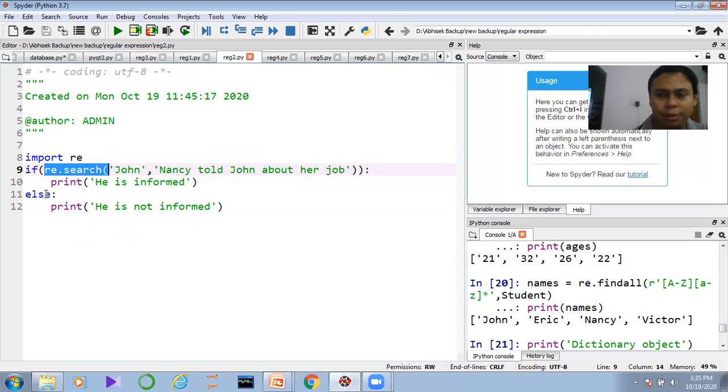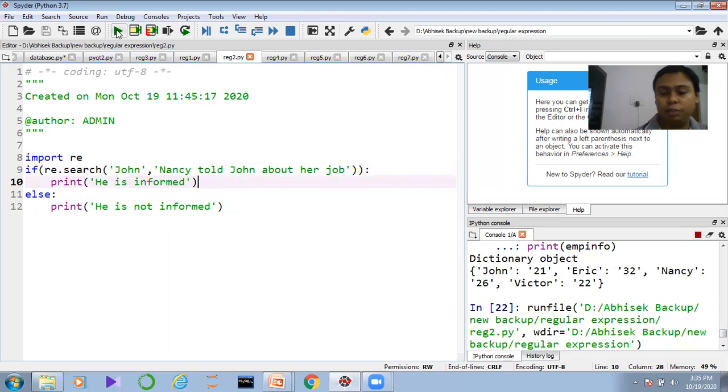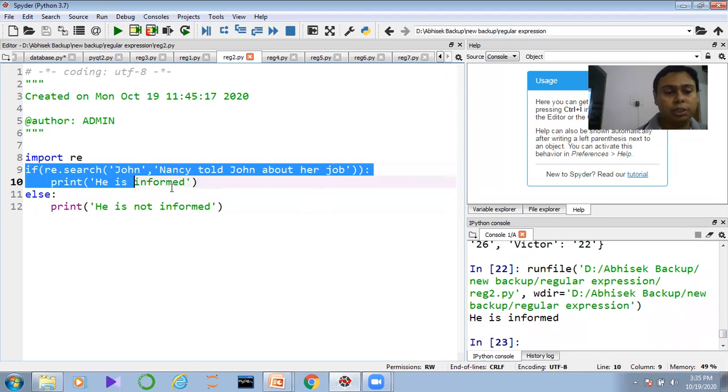Hope you can understand, because search only returns true or false. If John is present in the sentence, it will return true. But if John is not present, it will return false. So here it is returning true automatically. If I execute the code, you can see the true portion is executed.